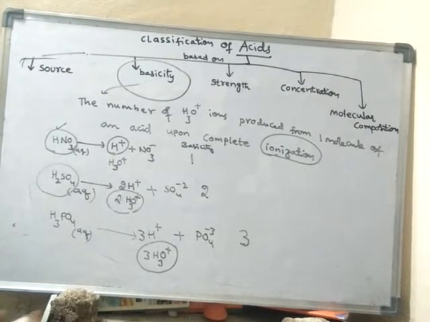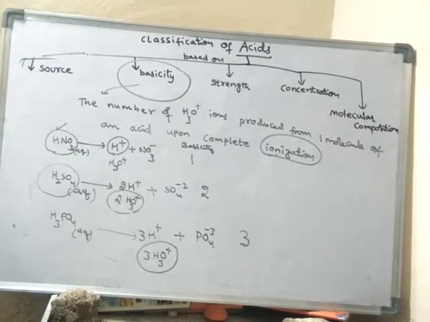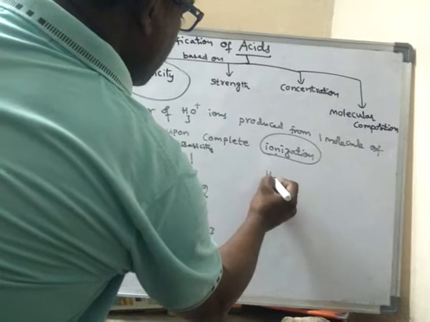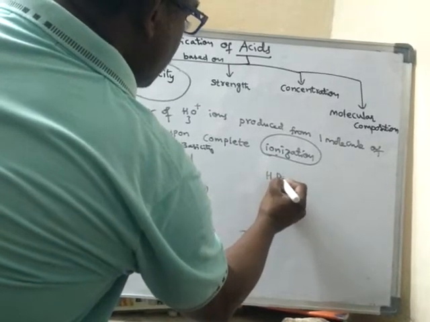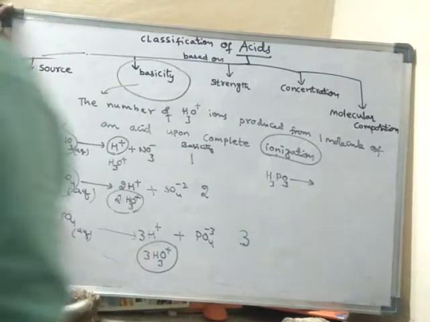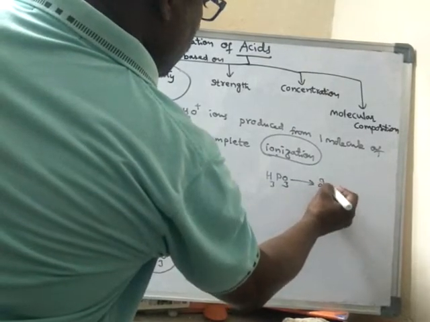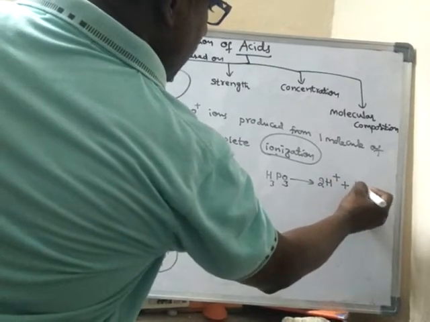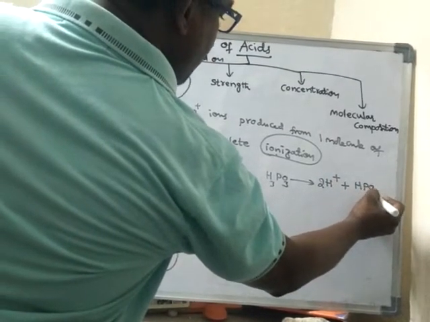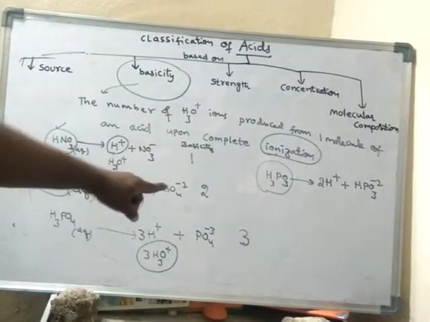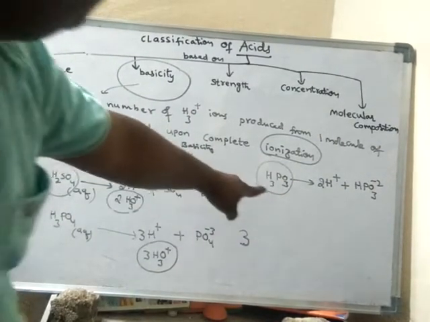Okay, take another example. Remember, this is important. H3PO3 breaks down into 2 H+ ions and HPO3 2-. This is called phosphorus acid.